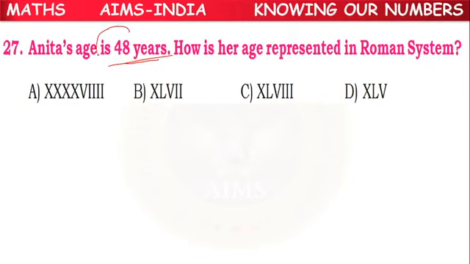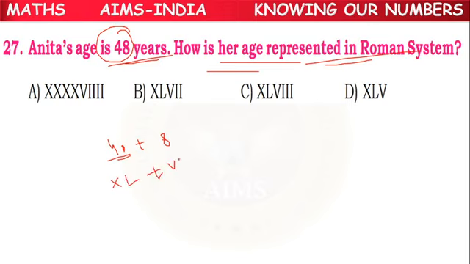Anita's age is 48 years. How is her age represented in the Roman system? We have to write 48. 48 can be written as 40 plus 8. What is the representation of 40? XL. What is the representation of 8? VIII. So XLVIII. C option is the right answer.